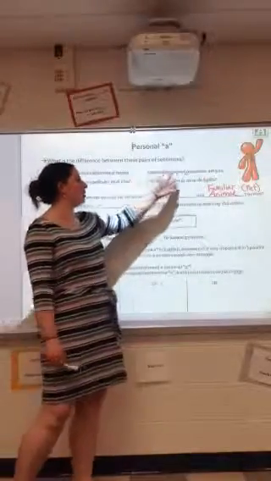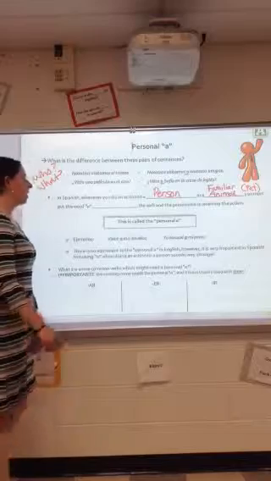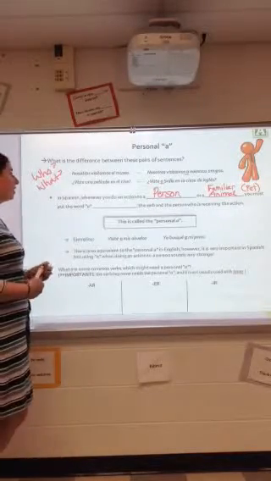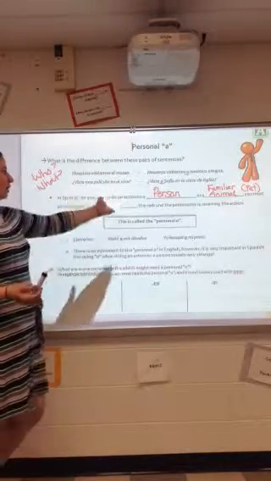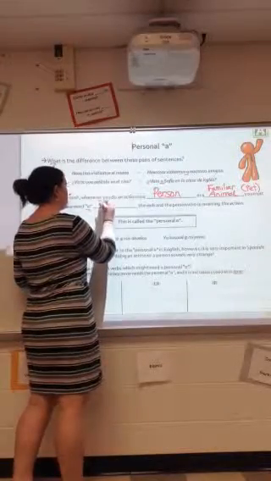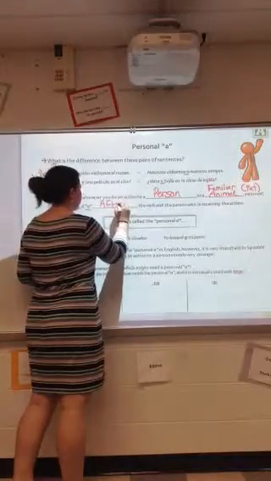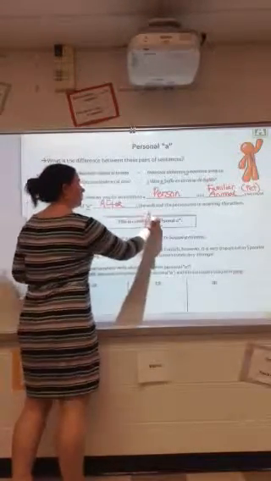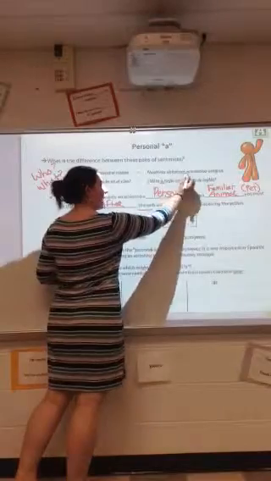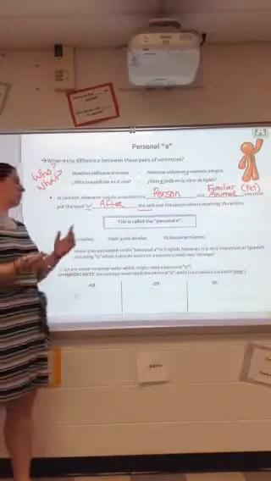The personal a is used with people, okay, and with familiar animals. When we have the personal a, that's our direct object, a person or familiar animal, and we are going to put the a after the verb. So here you can notice, viste a, visitamos a. We're putting it after the verb and before the person who's then receiving the action.